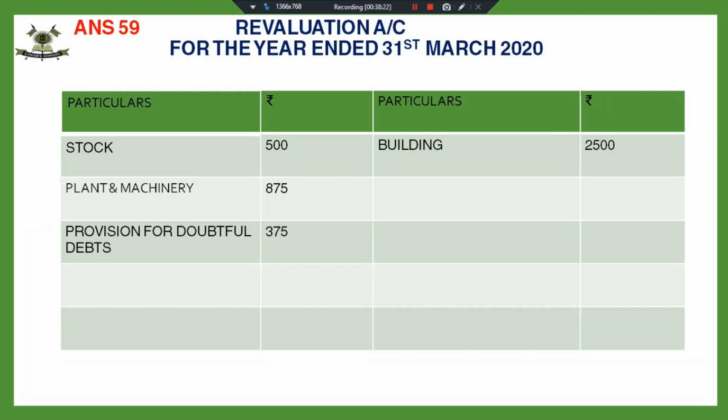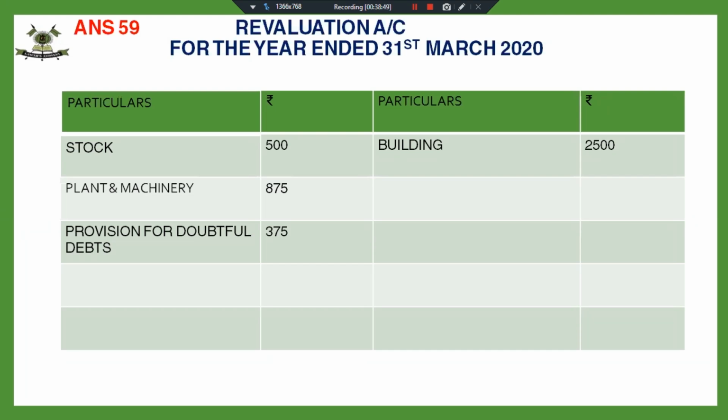Fine. So there is no other adjustment regarding revaluation account in the question. So what I'll do after making all these entries, I'll find out the profit or loss on account of revaluation and distribute it amongst the old partners in the old profit sharing ratio.